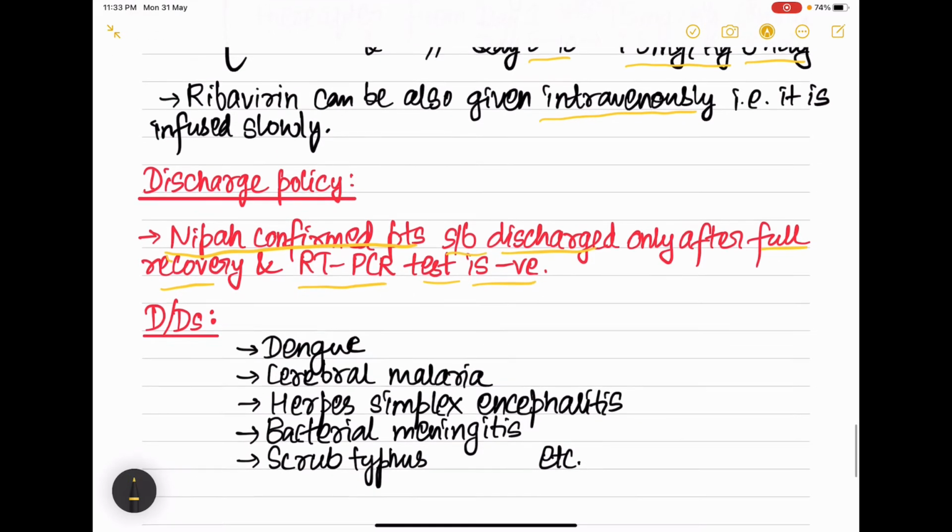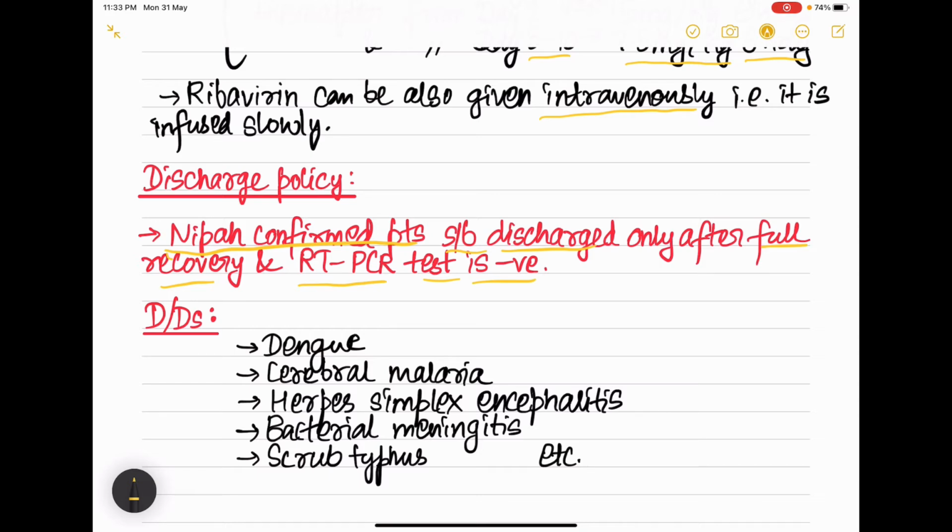Now coming to the final topic, that is differential diagnosis for Nipah virus disease. It includes dengue, then cerebral malaria, herpes simplex encephalitis, bacterial meningitis, scrub typhus and so on. And a few more are also there, but these are the most important ones which you have to remember. Now let's revise it once again.